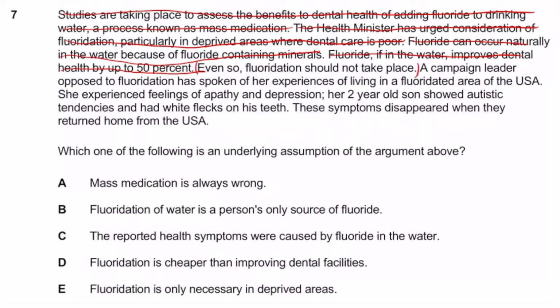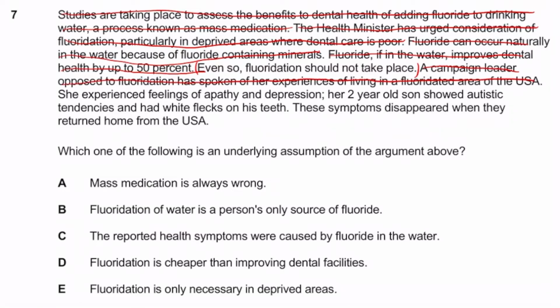And it says, a campaign opposed has spoken of the experience of living in a fluoridated area of the USA, right? So he's just restating someone's experiences, and therefore this is just going to be observational, this is going to be fact. So you can cross this all out. Right, so you cross that all out.